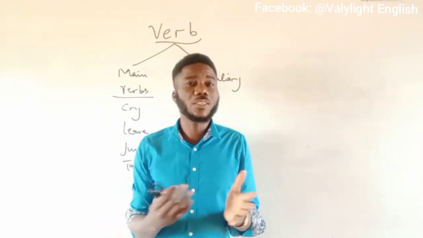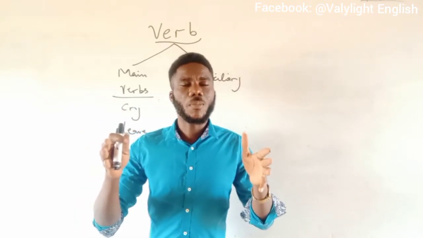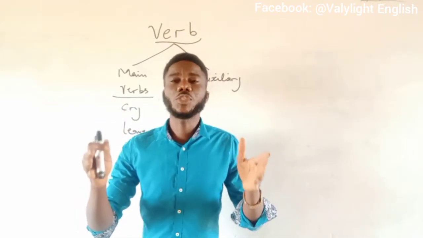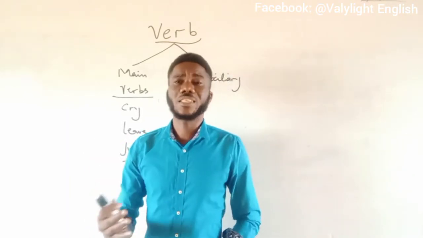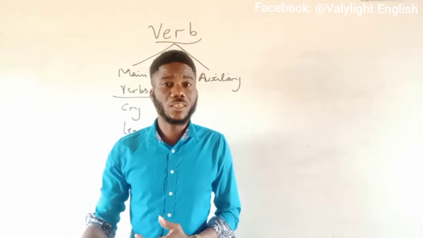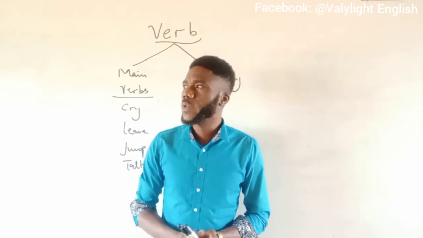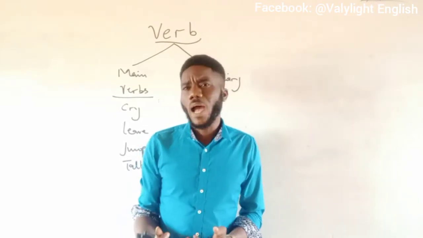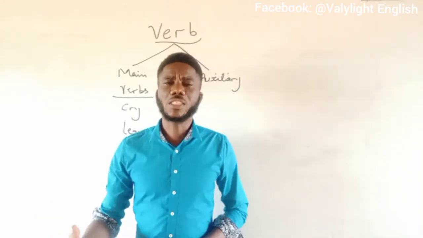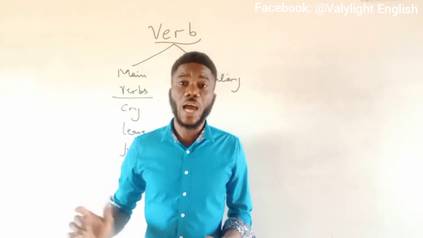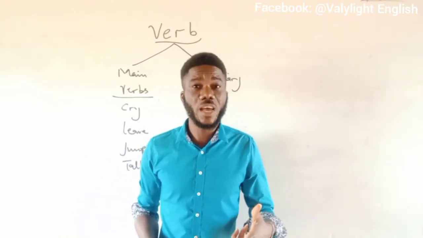Now, when I explain this to my students, I would draw an illustration from a Jeep. I know that some Jeeps have this gear known as auxiliary gear. That is for them to understand what that word auxiliary means. Now, auxiliary means to help. I will tell my students that most of the times that you see a car moving, it's normally just one wheel rotating and pulling the others. But for Jeeps, there is this thing known as auxiliary gear.